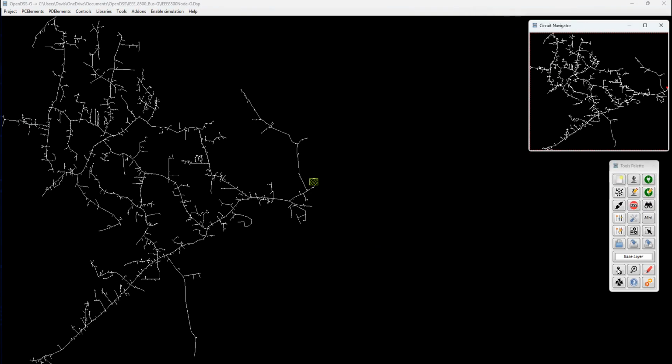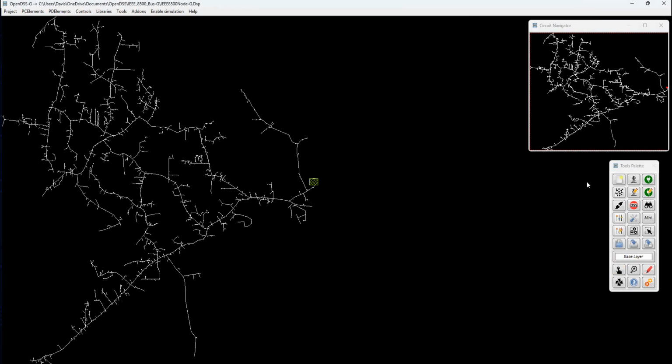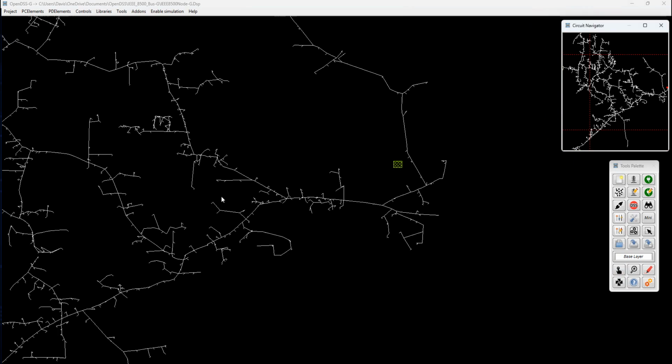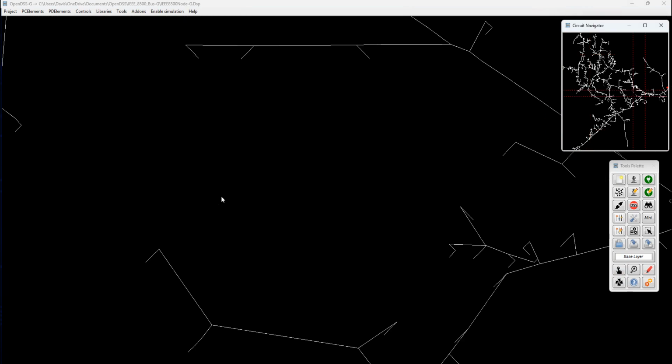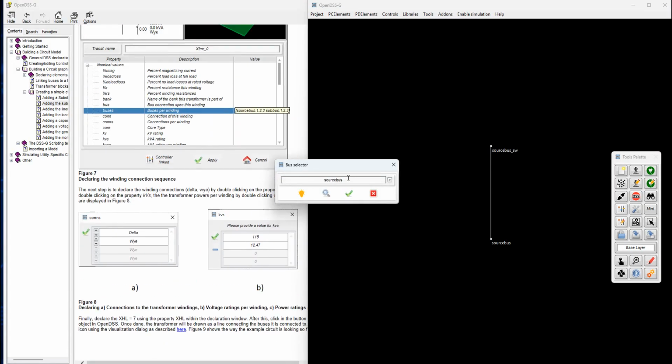And just like the main view, the mini viewer automatically flips whenever you flip the schematic, so your orientation always stays consistent. These visual improvements are only part of what's new. Version 7 also introduces several new features designed to speed up your simulation workflow and make the whole process feel more fluid. In version 7, OpenDSS G now creates buses automatically as soon as you declare an element.